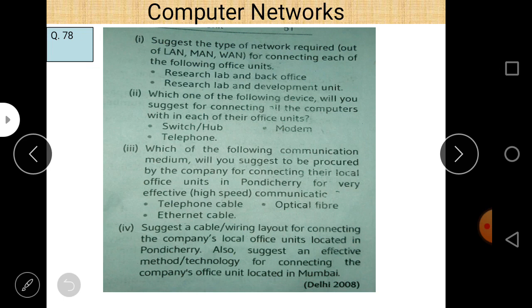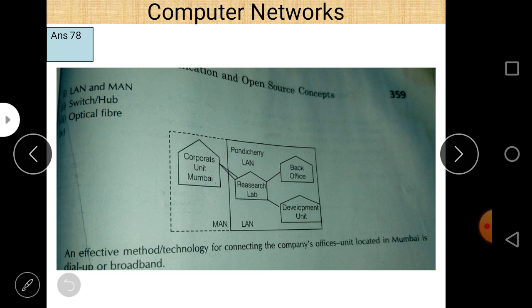Next is: which of the following devices would you suggest for connecting all the computers with each of the office units: switch, hub, modem, and telephone. So obviously within the office, if we want to connect all these computers, we can use switch or hub. The basic difference between switch and hub is that a switch is an intelligent device and a hub is a non-intelligent device. So we always prefer switch over hub.